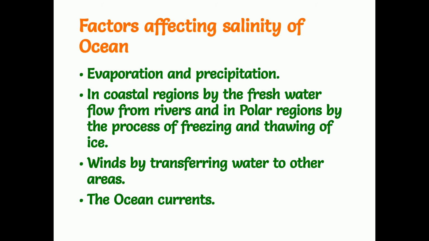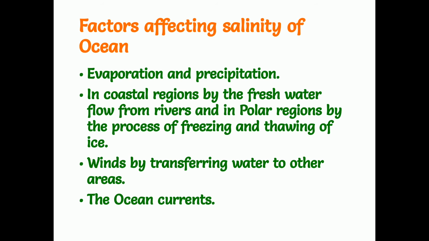So because of the thawing, the melting and moving of the ice also decreases the salinity of the ocean water. Because when the ice melts, the melted ice joins into the normal salt water, then the salt content decreases.